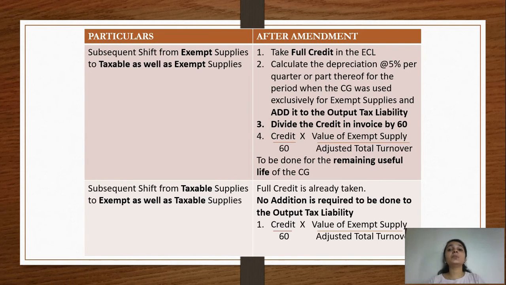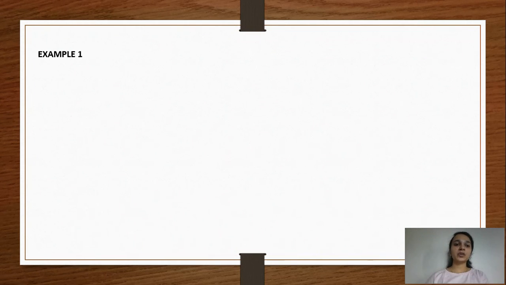There wouldn't be any additional amount which would be added to the output tax liability. So this is the change which has come. We will now look at two examples, one for shift from exempt to common supply and one for shift from taxable to common supply. Let's look at example 1.